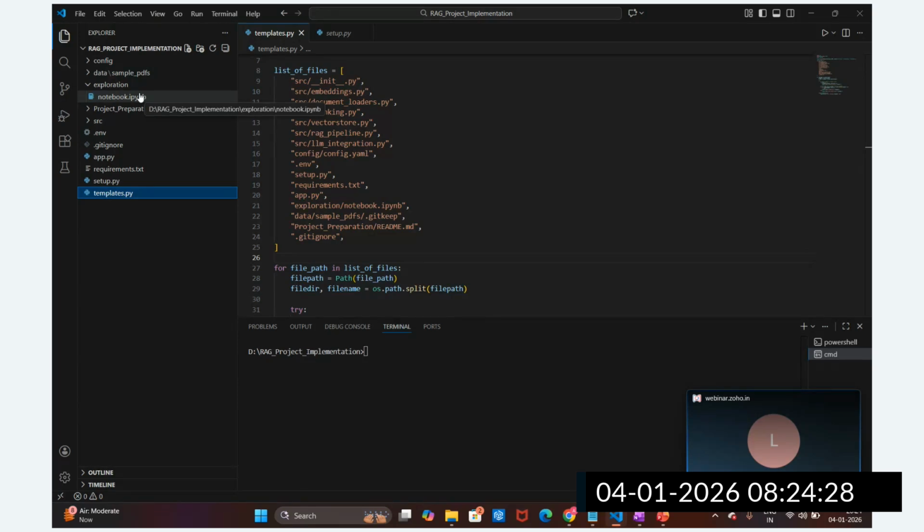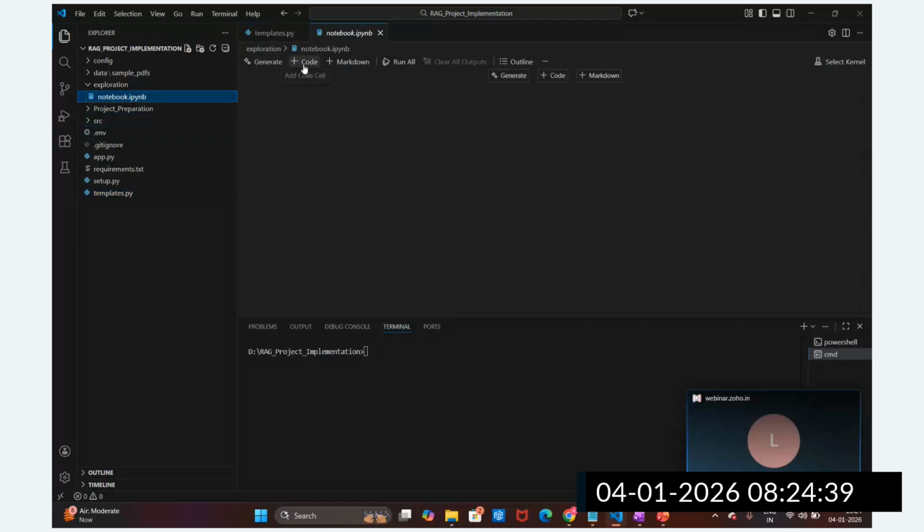So now what we'll do? Initially, guys, we are not going to go directly to source code development. Initially we are going to have the exploration notebook. We are going to create one exploration notebook, but for that purpose we need to set up the environment, right? So I'm going to set up this environment. I think I have not included the readme file. Here, I need to clone this repository. Let me clone this.